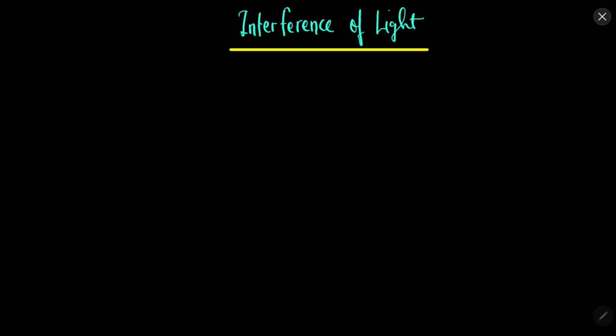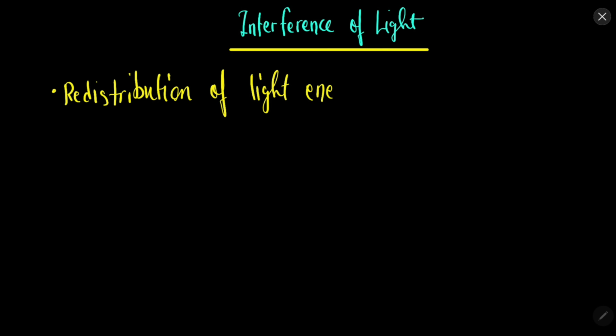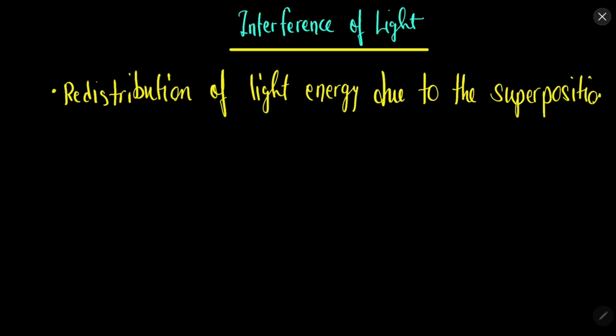So what is interference? Interference is the redistribution of light energy due to the principle of superposition. We have understood the principle of superposition in the previous chapters.